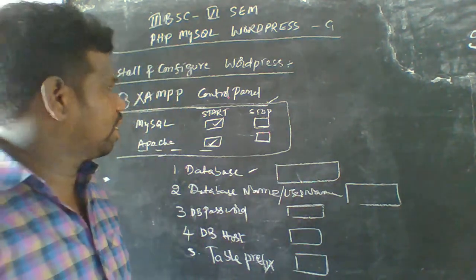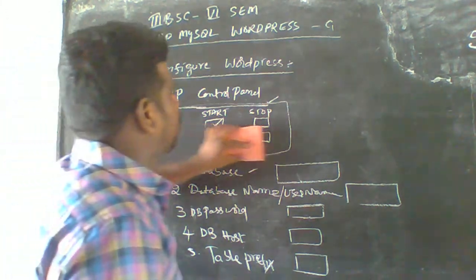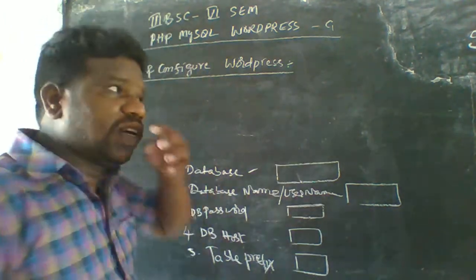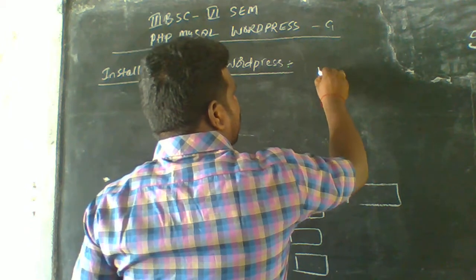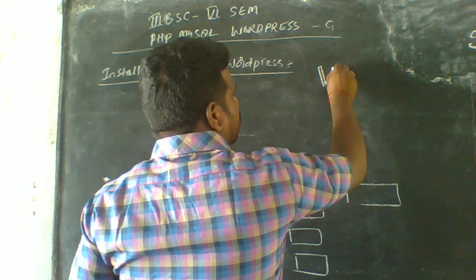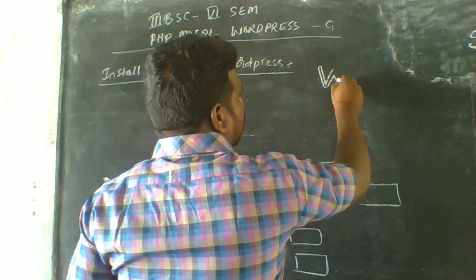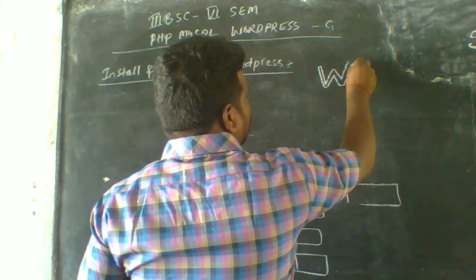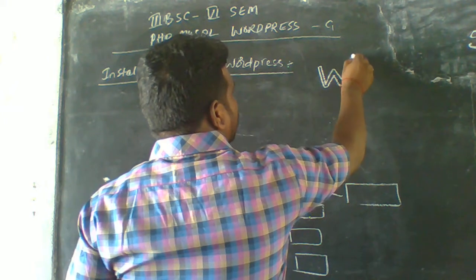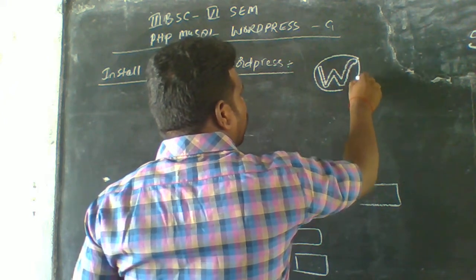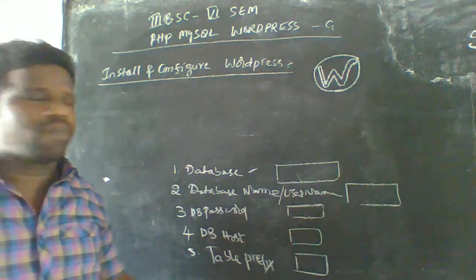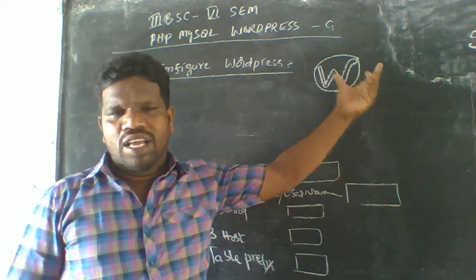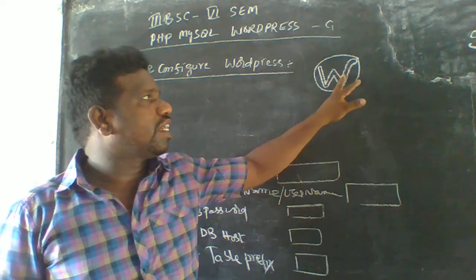WordPress contains some icon available here for WordPress, which can be shown in the format of a W. This comes under the circle formula, and it has a blue color shade instead of black, and inside the ring it has white color.